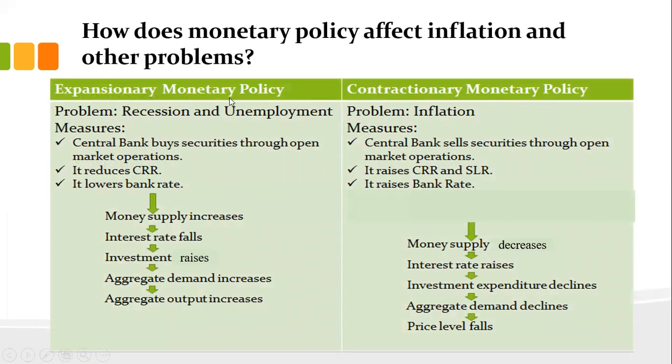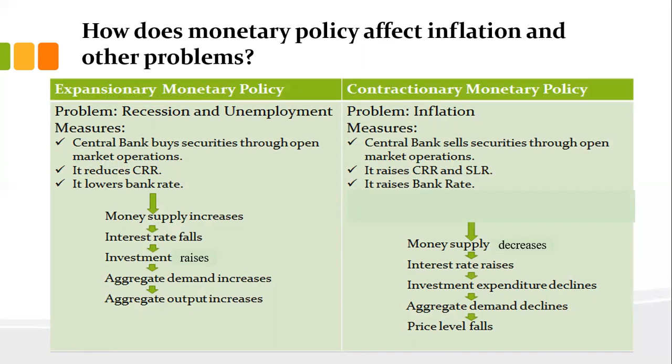So under expansionary monetary policy, what will be the problem at that time? Unemployment will be there and the economy is going into recession. So what could be the possible measures taken by the central bank or RBI? RBI will buy securities through open market operations. So they will buy securities, which means they have to pay for the securities, and when they are paying, that money is again coming to the market, and they will reduce the CRR. CRR means a portion of deposits which banks need to maintain at the RBI. They will reduce that rate.